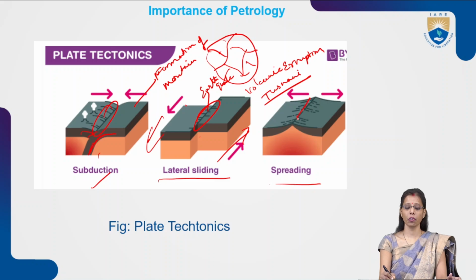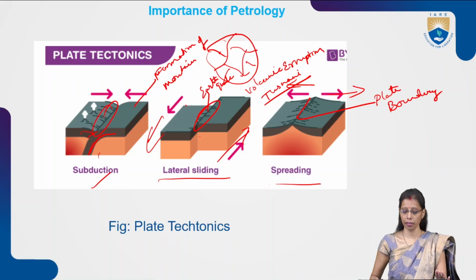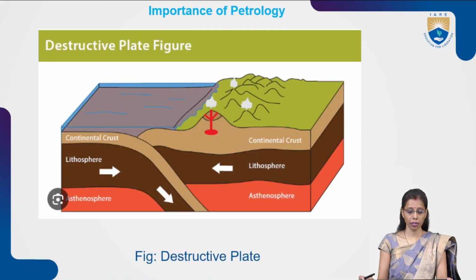And this is one more type of movement. Like this is a plate boundary. It will move apart, either it will go here or it will go here. This type of sliding will occur when the plates collide with each other. Now we have a destructive plate figure here. If you talk about the continental crust, we have a continental crust layer as a layer of the Earth's surface, then we have the lithosphere, then we have the atmosphere. This is how the formation of the destructive plate looks.